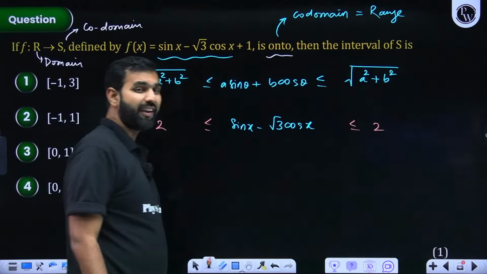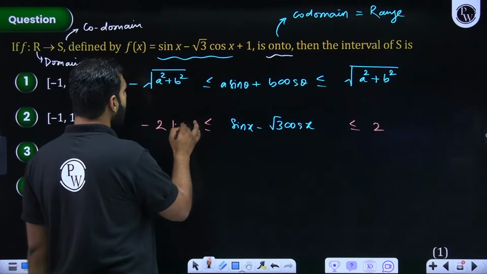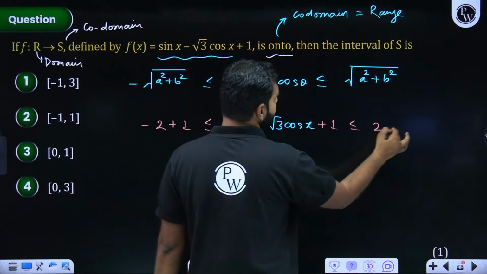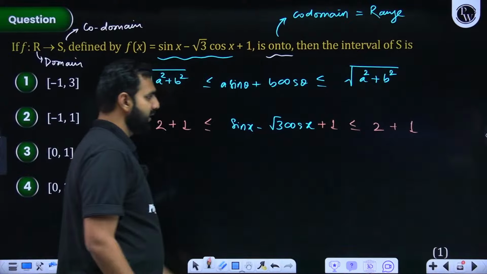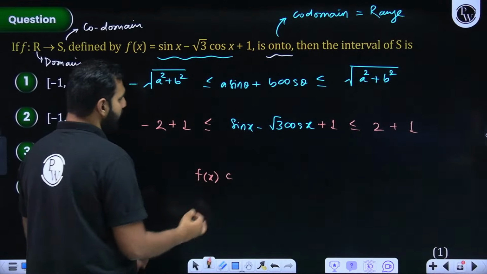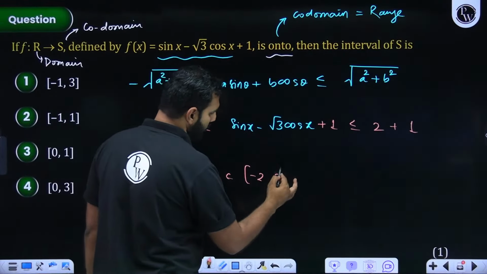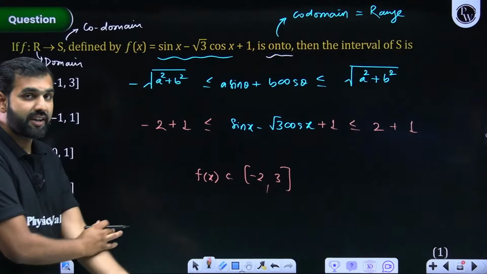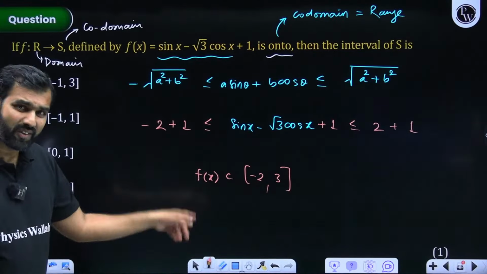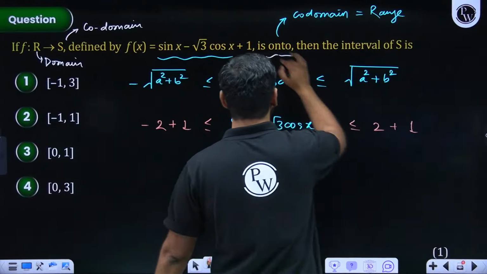Everybody got this? But we are looking for f of x. For f of x, it should be plus 1. So if I add 1 on all three sides, I think I have found the range, because this is your f of x. And we can clearly see that f of x lies between minus 2 plus 1, that is minus 1, to 2 plus 1, that is 3. So I think the range of f of x is minus 2 to 3. And this range is going to be the codomain, because it is an onto function.